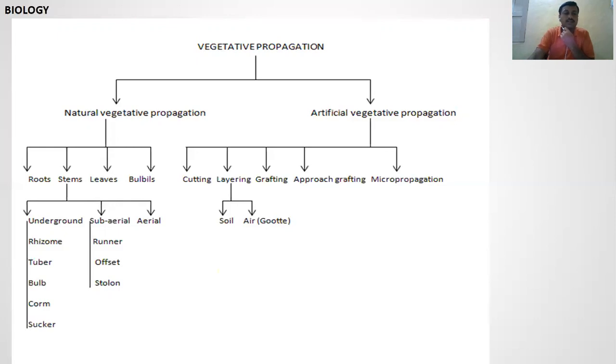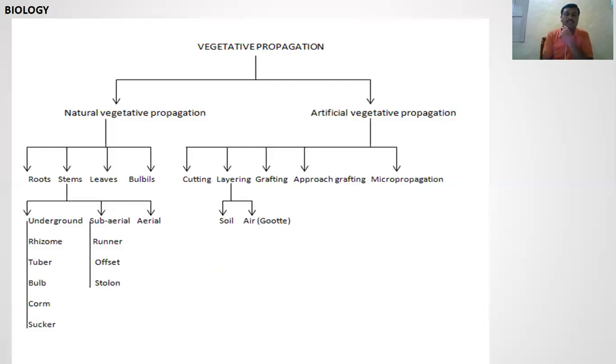Third, bulb. It consists of a highly reduced disc-like stem, may be conical in shape, and is an example of natural vegetative propagation in underground modifications.